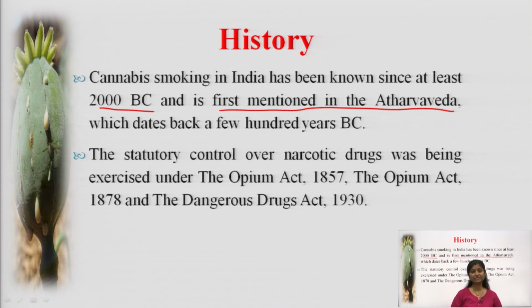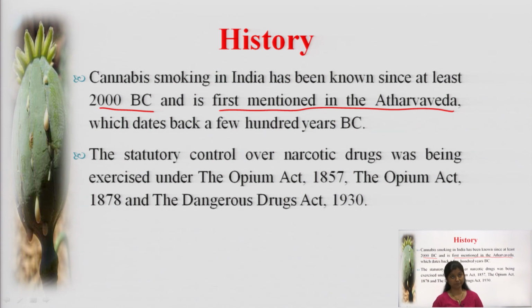So the use of narcotics is as old as the Atharvaveda, because the first detailed information was brought through the Atharvaveda that there are some narcotic products.